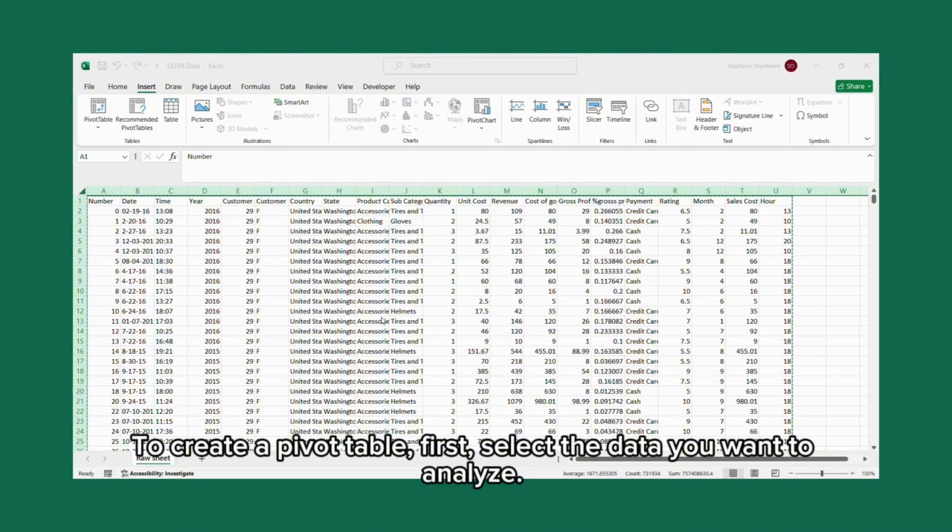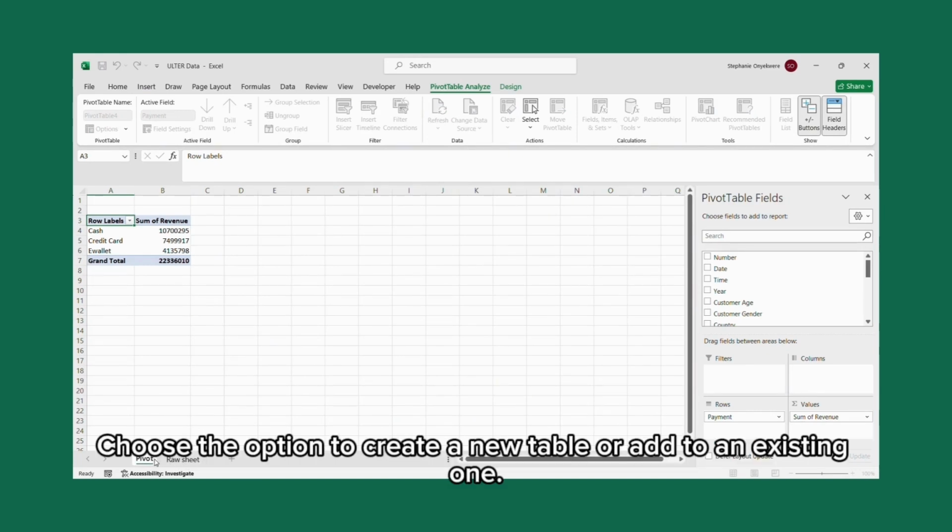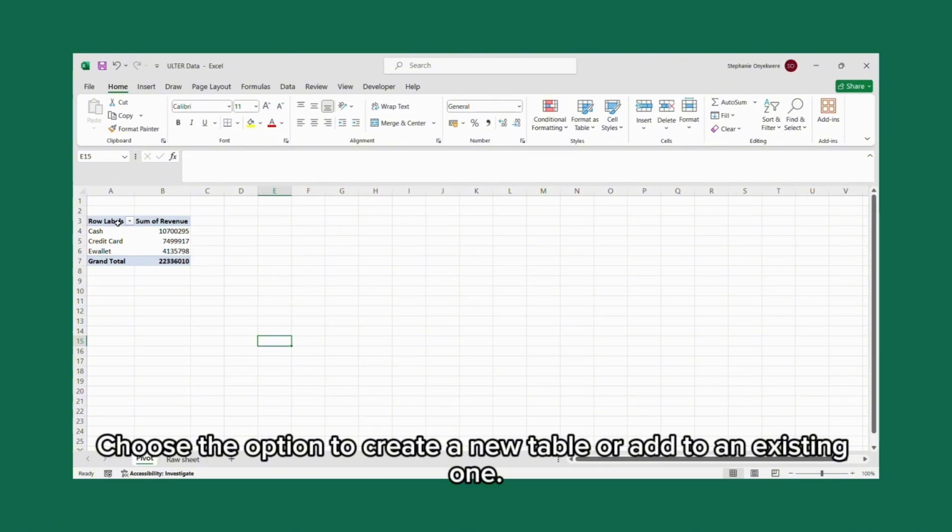To create a pivot table, first, select the data you want to analyze. Then, go to the Insert tab and click on PivotTable. Choose the option to create a new table or add to an existing one.